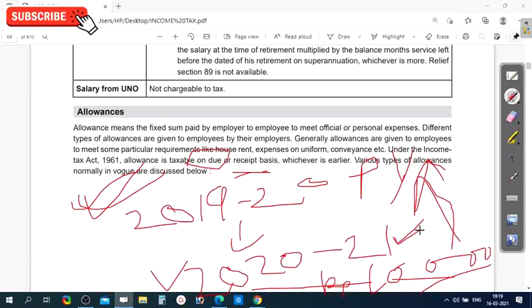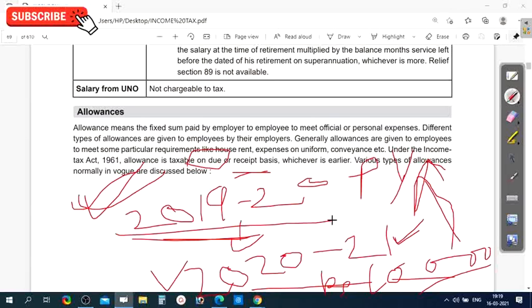It means you are not paying the tax twice; you can pay either on due basis or on receipt basis. In the first case, you did not receive this 10,000 in 2019-20, but you are going to receive it in 2020-21, though it belongs to 2019-20. So you can pay tax in 2019-20 on the due basis. That is the first case.